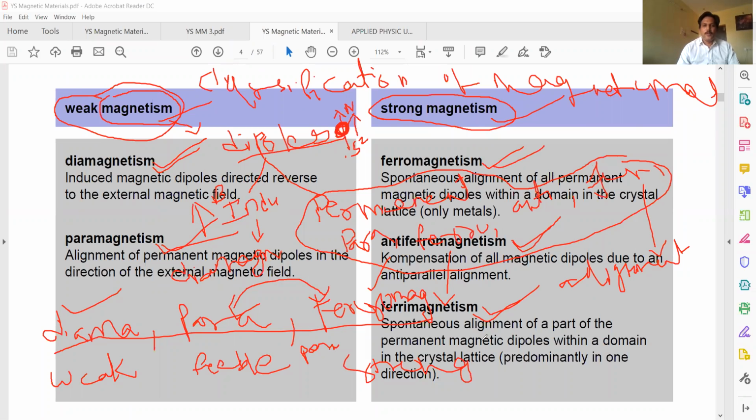The dipoles themselves align parallel to each other and form small regions called domains. The spins are parallel, an orderly arrangement. This is called parallel and orderly alignment. Due to that parallel and orderly alignment, these ferromagnetic materials show strong magnetism.